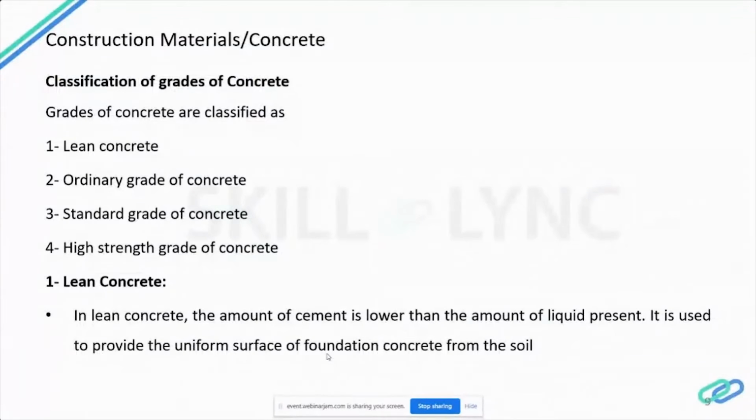So now let's see about the classification and grades of concrete. This grade of concrete is further classified into four categories, like lean concrete, ordinary grade of concrete, standard grade of concrete, and high strength grade of concrete. If you see, M5 and M7.5 grade is categorized under lean concrete.